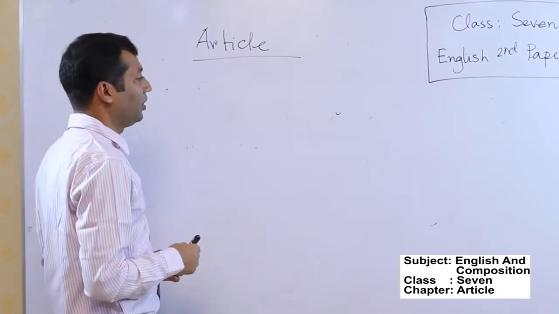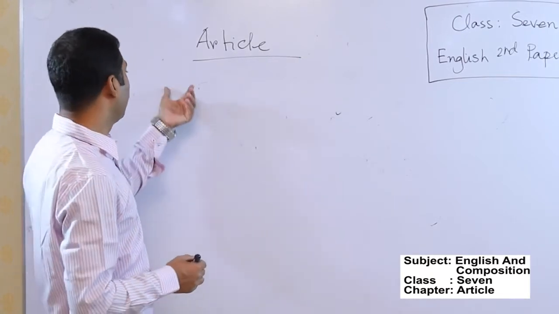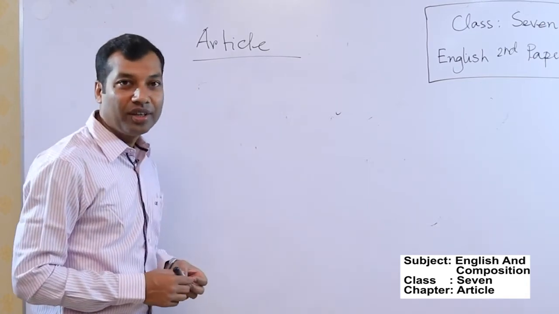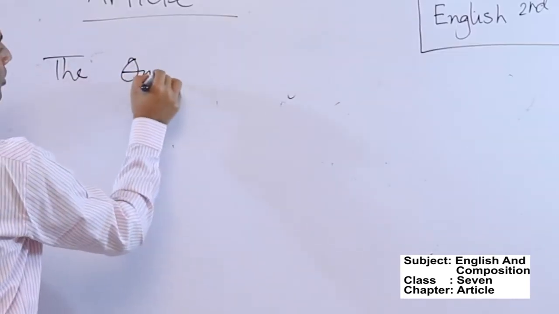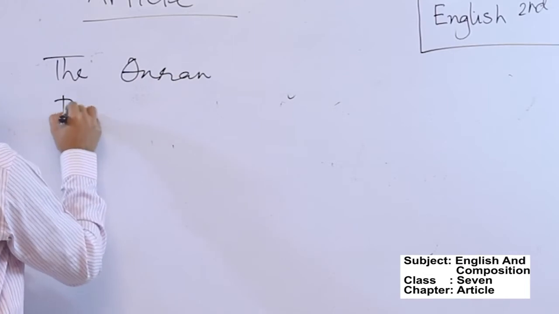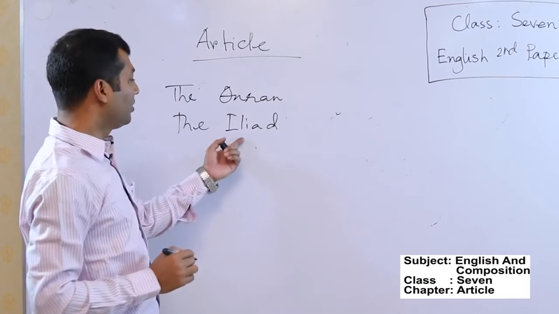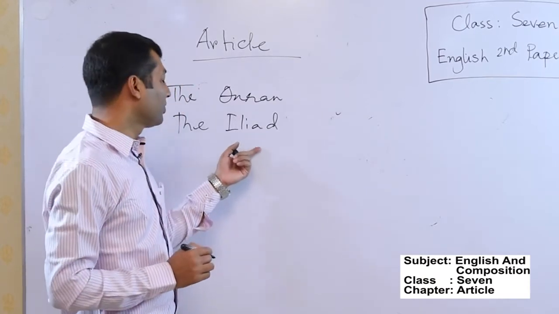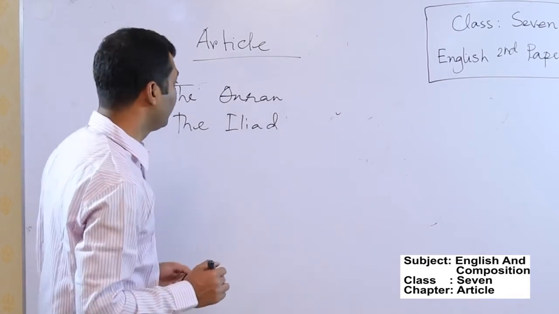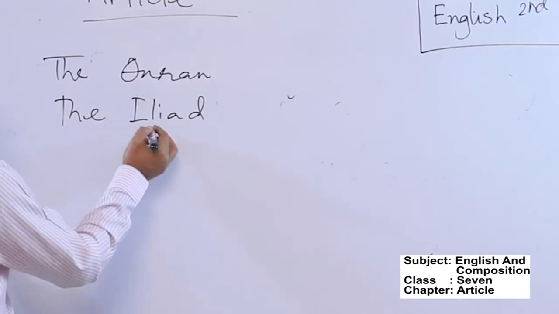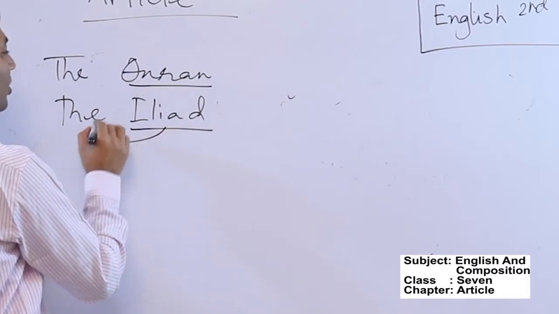You know that if you see a book, a famous book or a holy book, you need to use the article "the" before them. For example, the Quran, the Iliad. The Iliad is a famous book written by a famous Greek writer, Homer. So if you use the name of a famous book, you need to use the article before them.